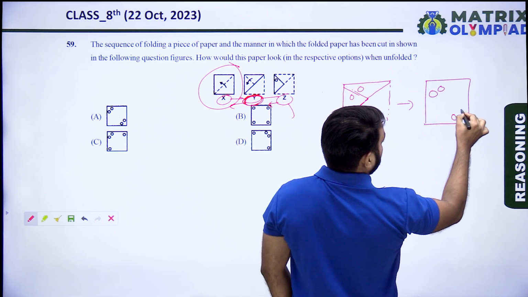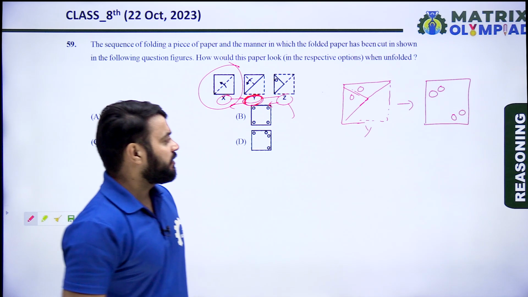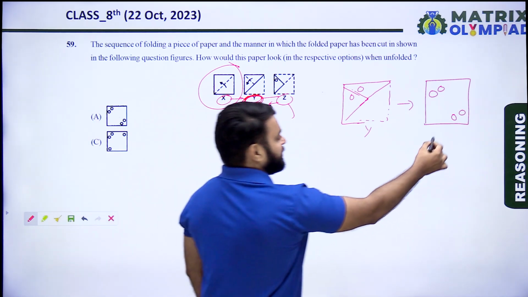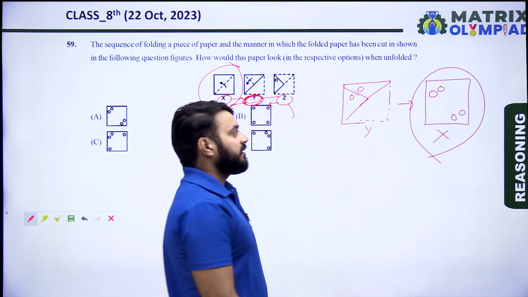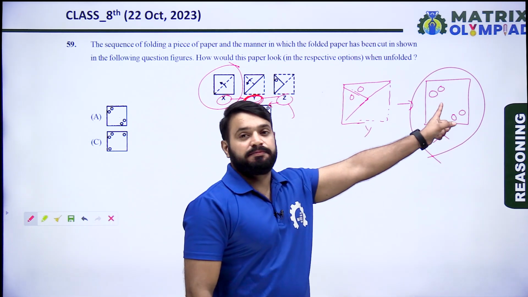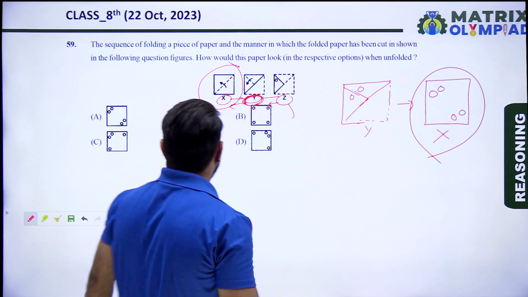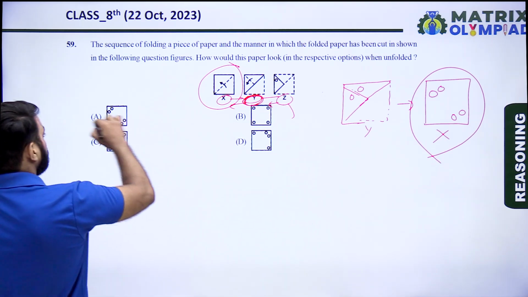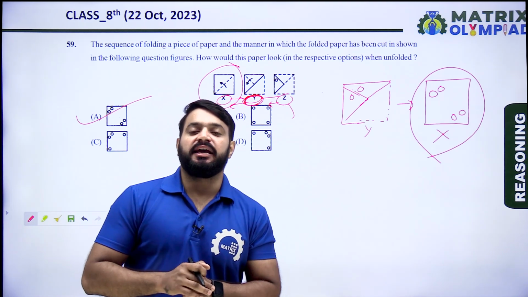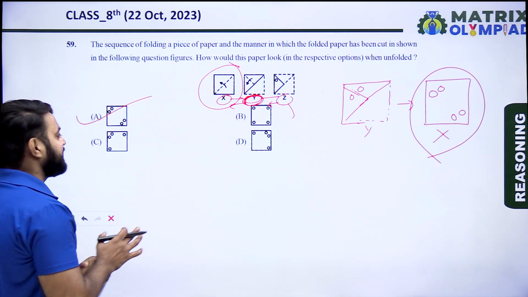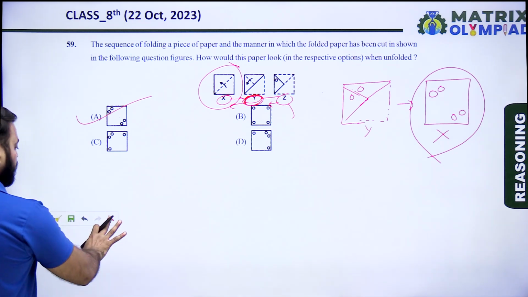So it looks as follows. So it represents X, and X represents the unfolded paper. So this figure represents the unfolded paper. So it means option A is the correct unfolded paper image. So option A is the correct answer of this question.